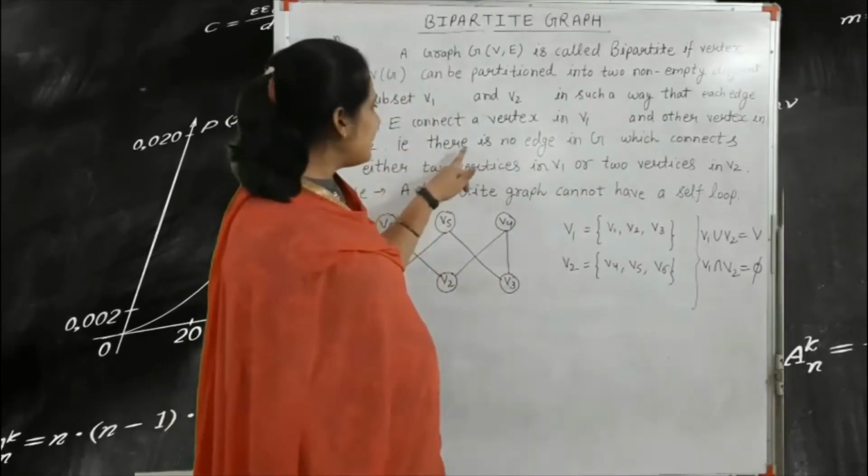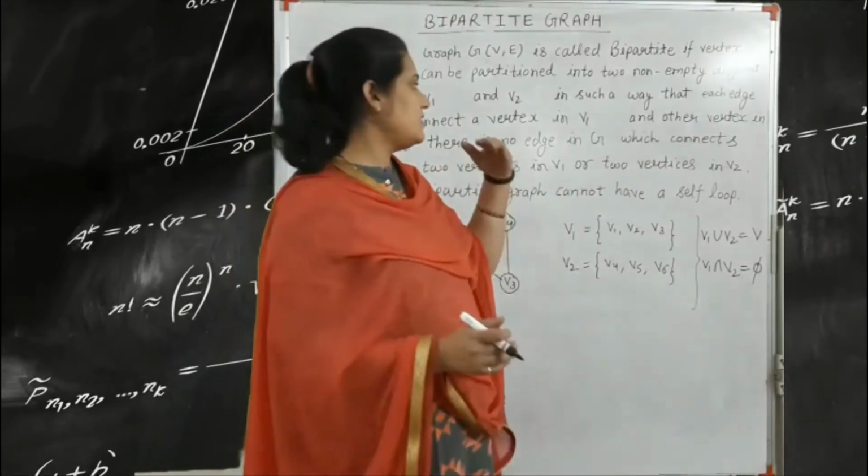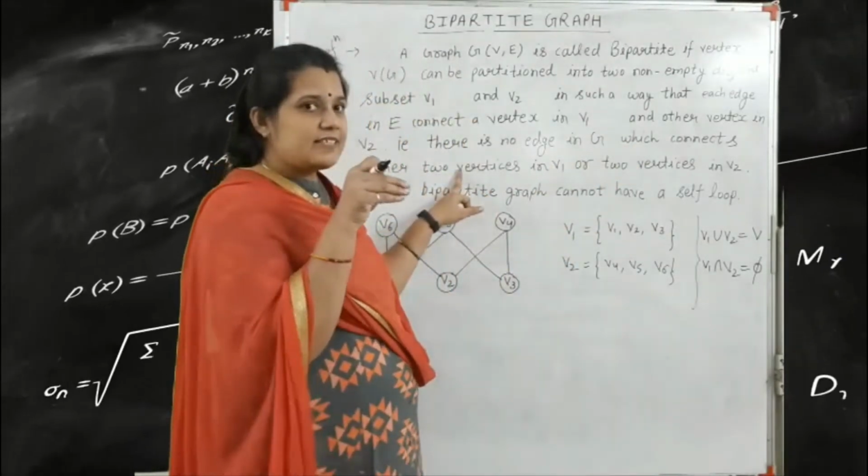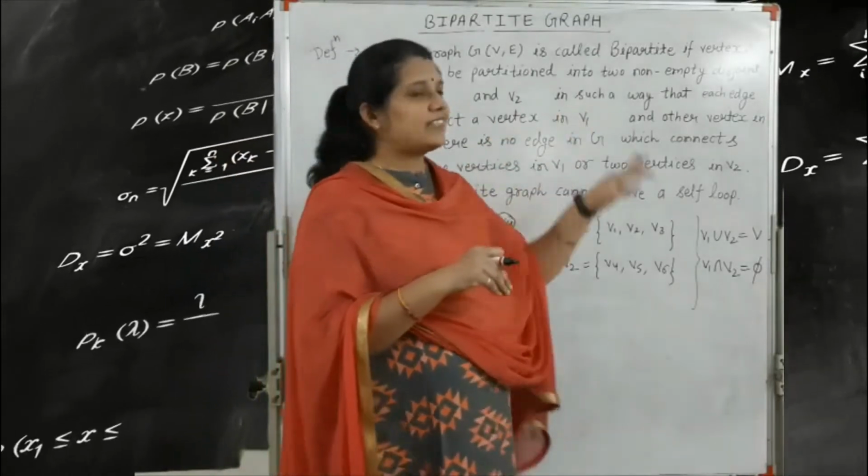That means there is no edge in G which connects two vertices in V1 or two vertices in V2.